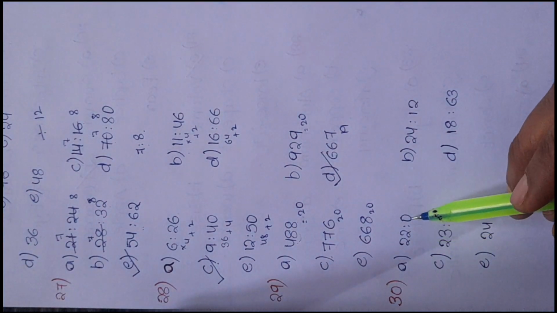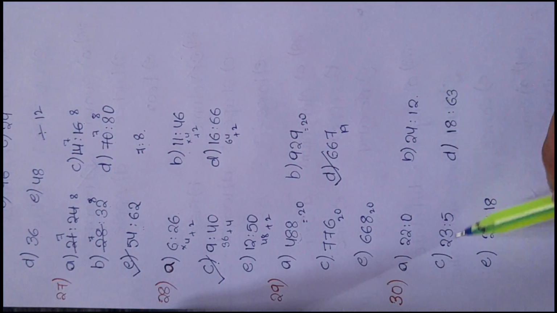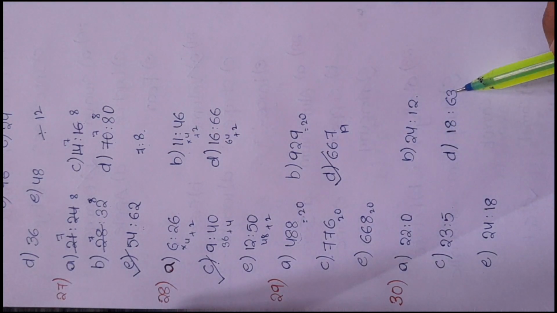30th question, 22 is to 0, 24 is to 12, 23 is to 5, 18 is to 63 and 24 is to 18.